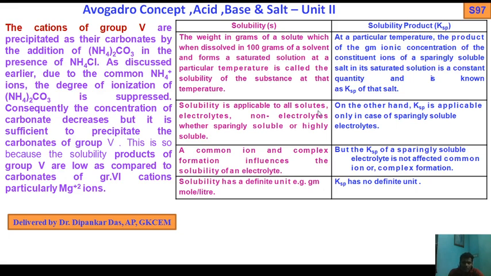Solubility is applicable to all solutes, electrolytes and non-electrolytes, whether strongly or highly soluble, but Ksp is applicable only in the case of strongly soluble electrolytes. Common ion and complex formation influence the solubility of an electrolyte, but the Ksp of a strongly soluble electrolyte is not affected by common ion or complex formation. Solubility has a definite unit, that is gram moles per liter, but Ksp has no definite unit. So that is the difference between solubility and solubility product. Okay, so next, move on.